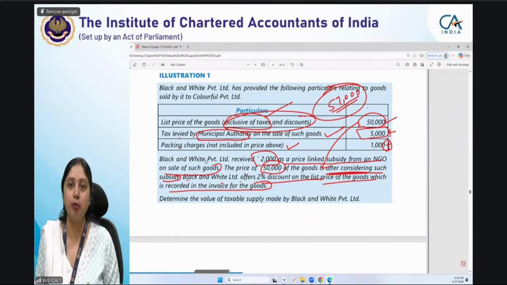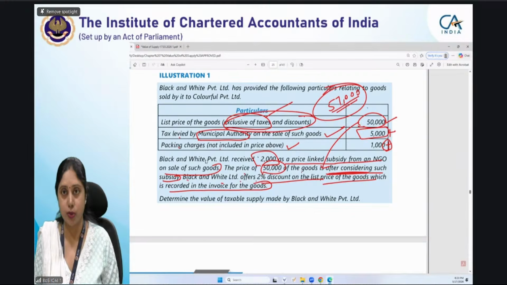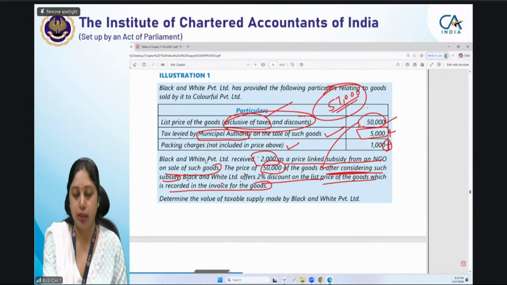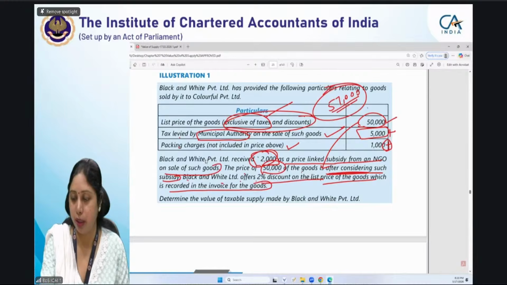Whatever subsidy you receive, you have to reduce the price by it. I have said the price is after considering subsidy. That means in this price subsidy has been reduced. We have to include the subsidy in the price if it is a price linked subsidy received from NGO. So we will again add back this 2,000 rupees subsidy in the price. So we will add here 2,000 rupees also.